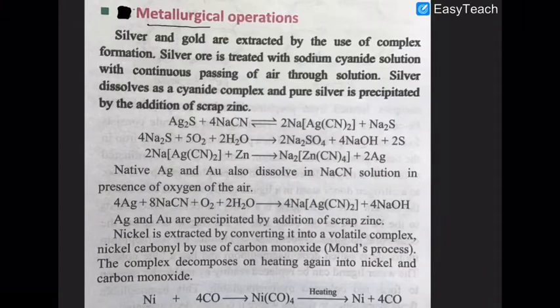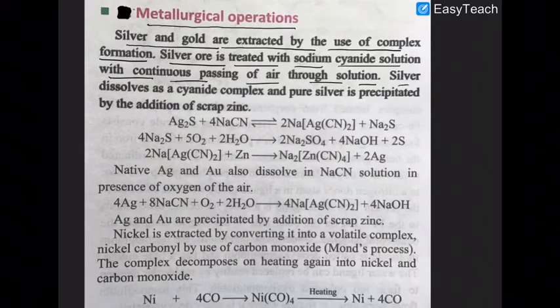First is metallurgical operations. Now you know that silver and gold are extracted by the use of complex formation. Silver ore is first treated with sodium cyanide with continuous passing of air through the solution. Silver dissolves as a cyanide complex, and pure silver is precipitated by adding scrap zinc. This is popularly known as the MacArthur-Forrest method.